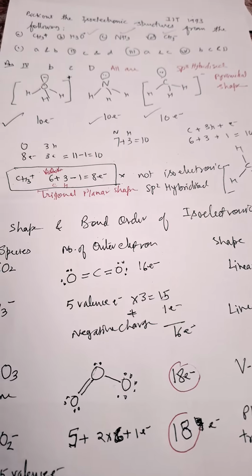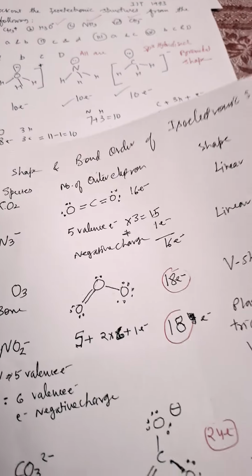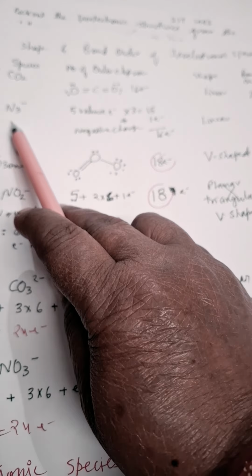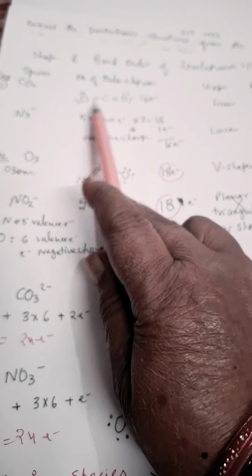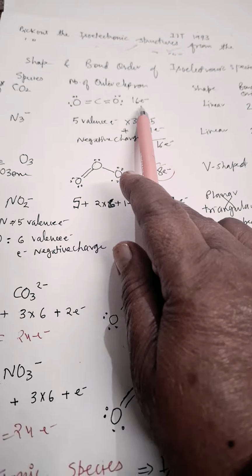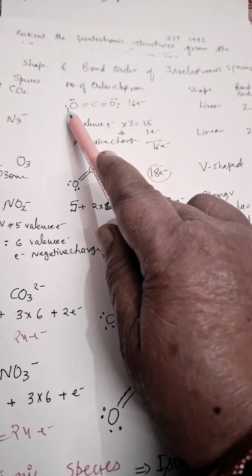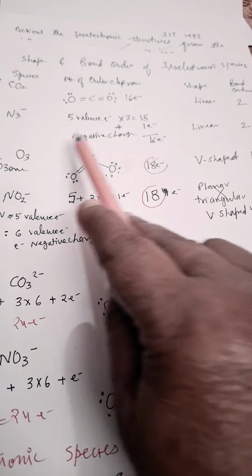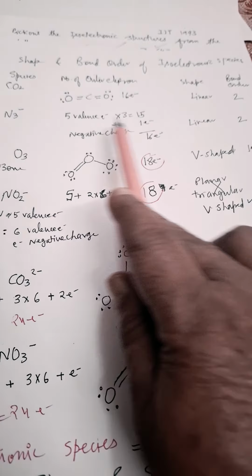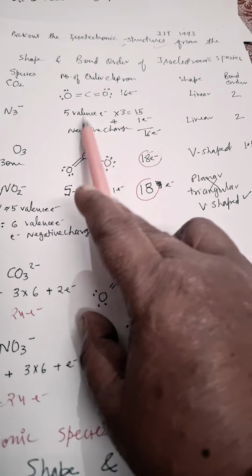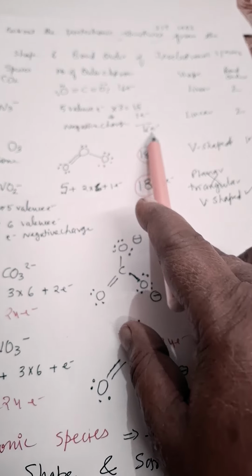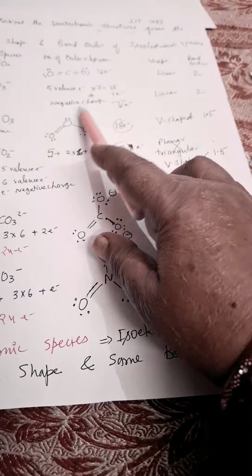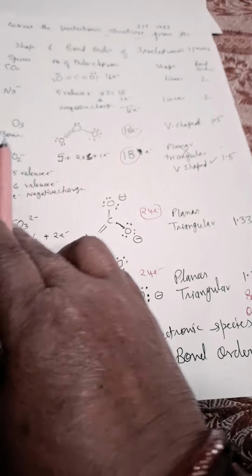Sometimes they can ask in a different way. That is why I am explaining this. Now we'll go to another one. See, say CO2 and N3 negative. Here I have written the total number of outer electrons, valence electrons only. So 2, 4, 6, 8 and this 4. Total 8 and 8, 16 electrons. N3 negative also has 16 electrons: 5 valence electrons of nitrogen multiplied by 3 is 15, plus 1 negative charge, 16 electrons. Linear shape. Bond order is 2. Same bond order, same number of valence electrons.